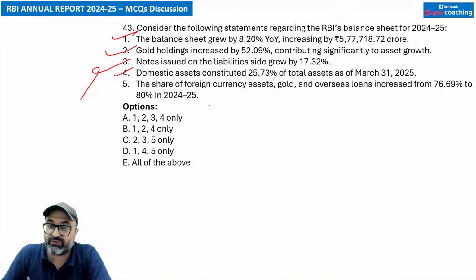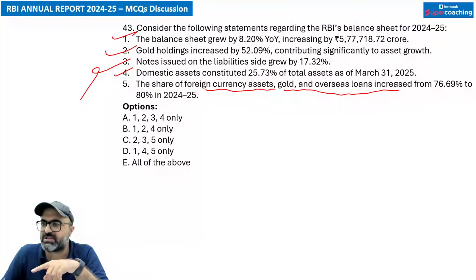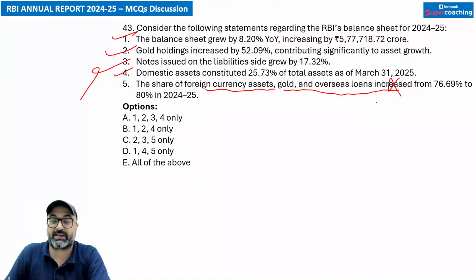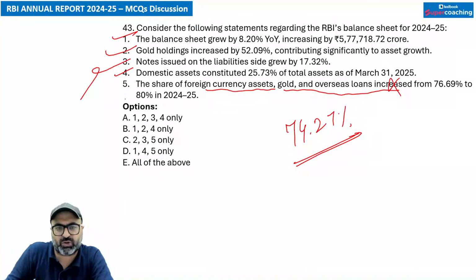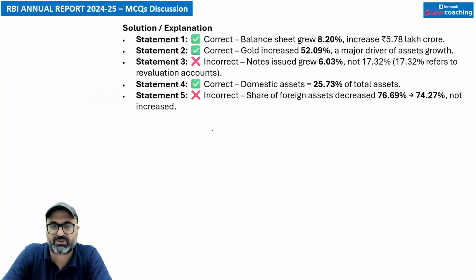Fourth option. Fifth option is share of foreign currency assets, gold, overseas loans increased from 76.69 to 80%. Sir, share of foreign currency assets, gold, overseas loans decreased, not increased. It has decreased to 74.27%. So answer to this particular question would be 1, 2, 4. So B option is correct. Absolutely correct. Ami, you are doing pretty well. Last question of the evening, I guess.